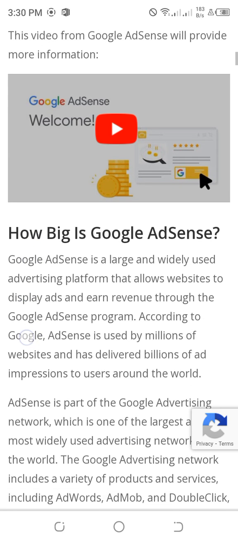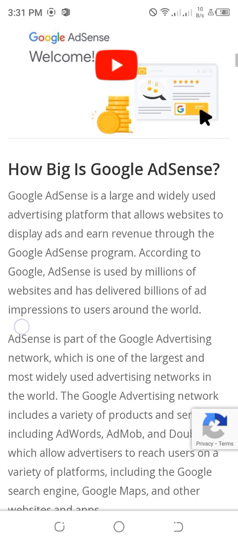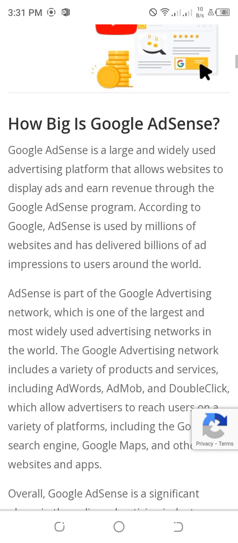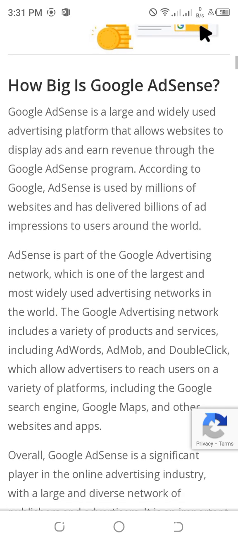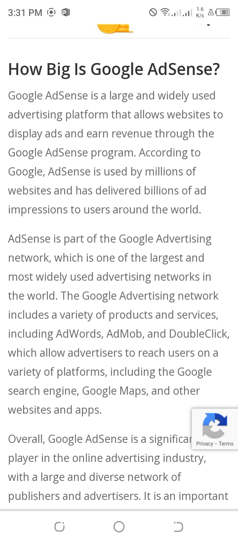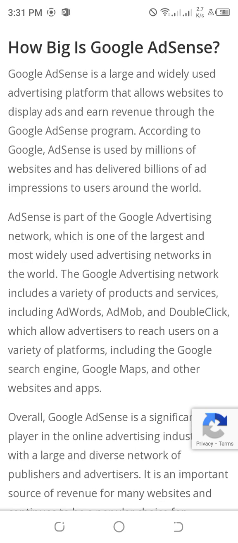How big is Google AdSense? Google AdSense is a large and widely used advertising platform that allows websites to display ads and earn revenue through the Google AdSense program. According to Google, AdSense is used by millions of websites and has delivered billions of ad impressions to users around the world. AdSense is part of the Google Advertising Network, which is one of the largest and most widely used advertising networks in the world.